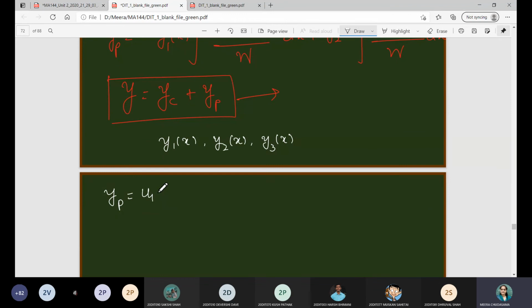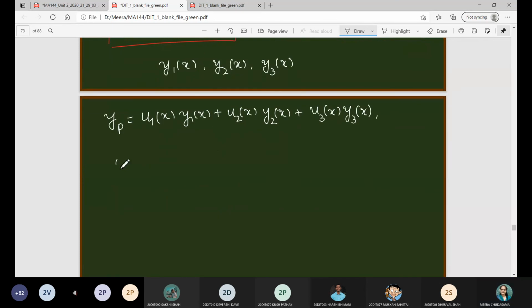Yes, u1 of x y1 of x plus u2 of x y2 of x, very good, plus u3 of x y3 of x. Very good. So what are these ui's? Integration of r of x,